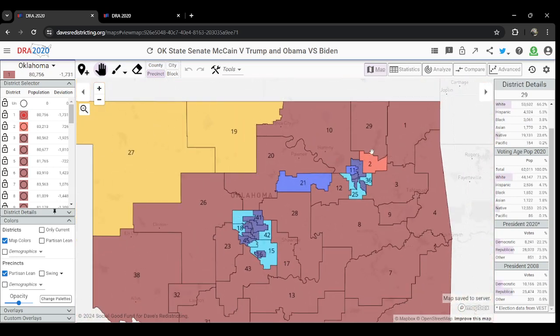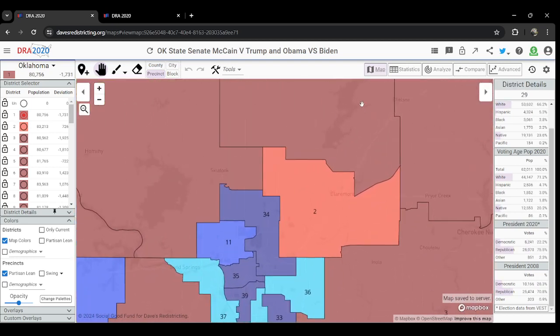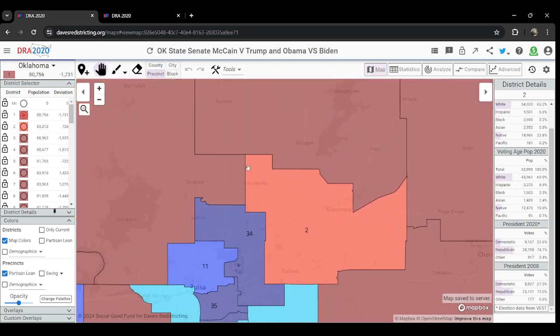In our light red district, we only have one here in the state Senate. This is an area where both parties increased their raw vote totals, but Republicans increased theirs more than Democrats. This is District 2, in the southern Rogers and northern Tulsa County areas. You have areas like Collinsville, Claremore, and Catoosa being the principal cities in this region.